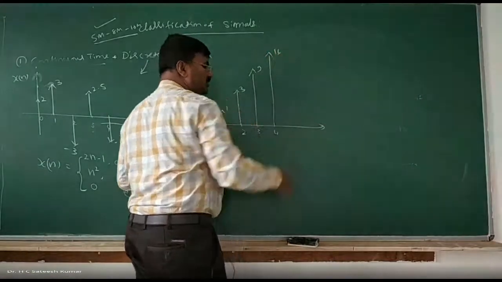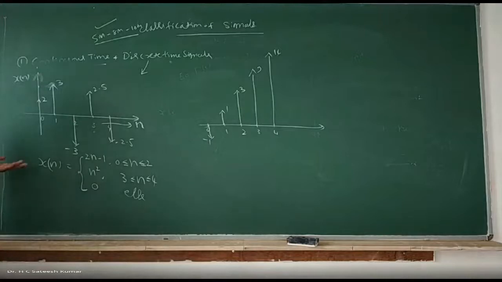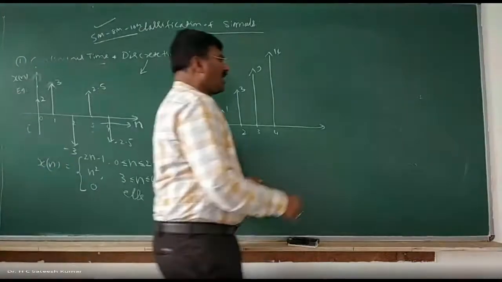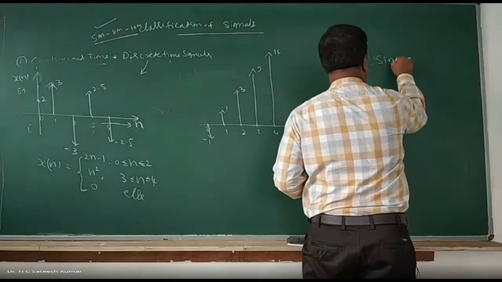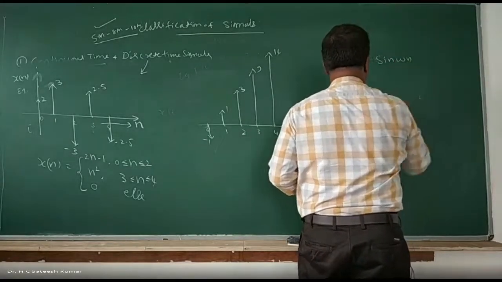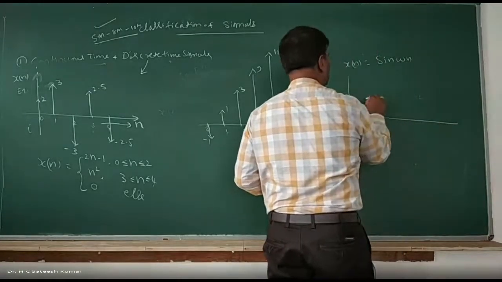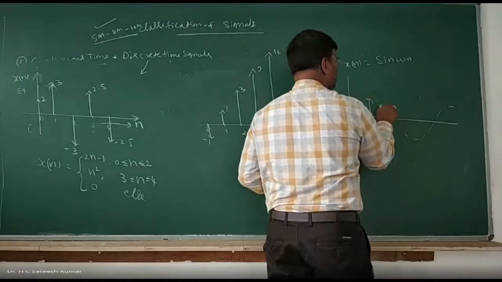And afterwards, it becomes 0. So this is an example of what? A discrete time signal, one example. So example number 2, and graphically we can, or you can write it, x of n is equal to sine of omega n, sine of 2n or something like that. So then it will be like this. It can take only integer values like this.